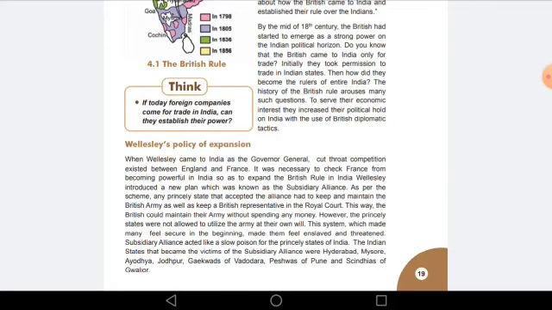Slowly the Britishers started to take over all the rule. So there were many victims. The Indian states that became the victims of the subsidiary alliance were Hyderabad, Mysore, Ayodhya, Jodhpur, the Gaikwads of Vadodara, the Peshwa of Pune, and the Scindias of Gwalior. So these were the states that were in this trap of the subsidiary alliance.